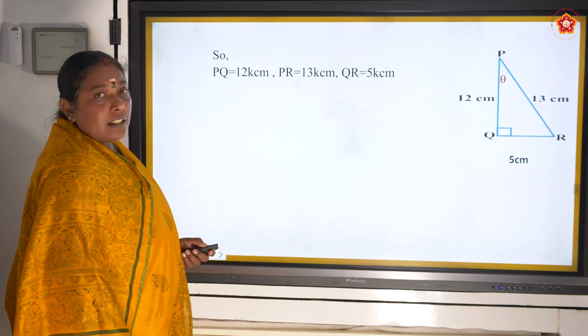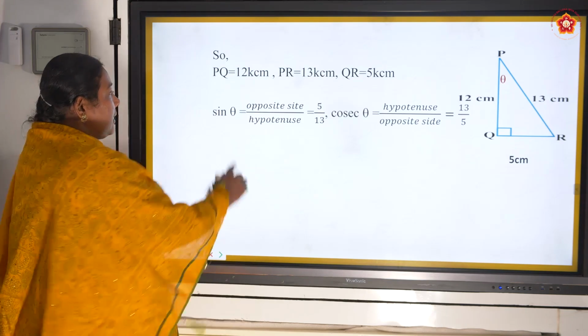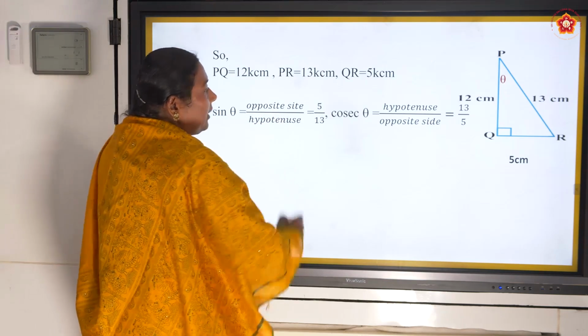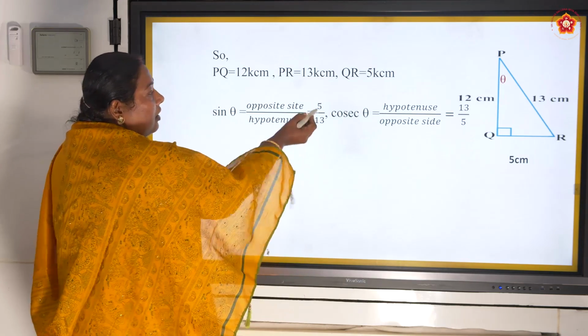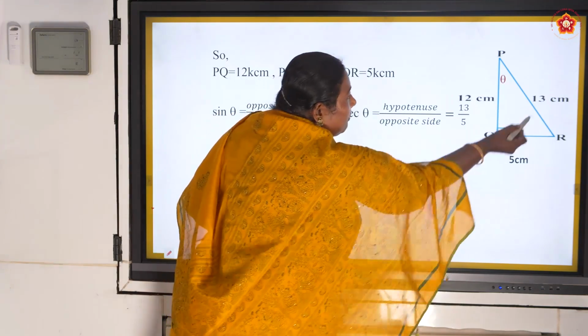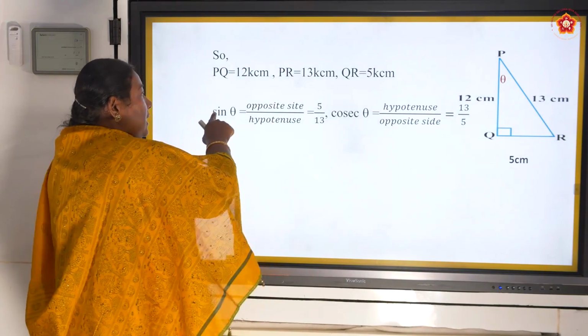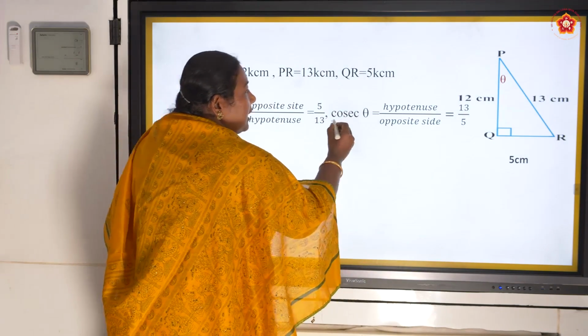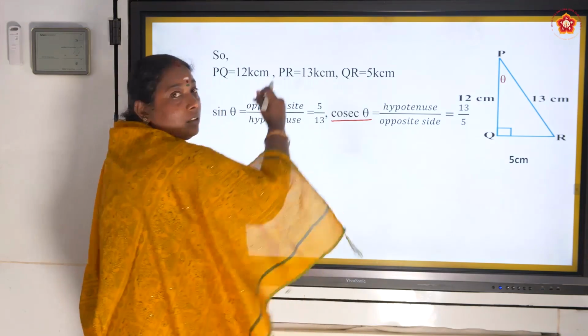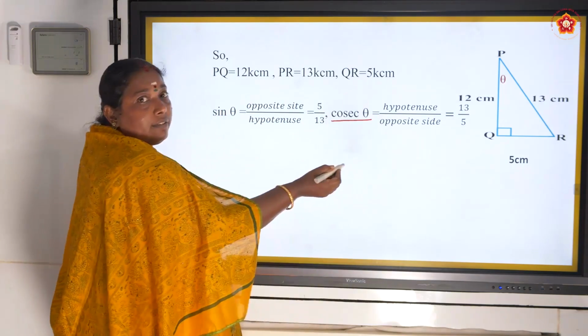Now we have the triangle. Write sine theta is equal to opposite by hypotenuse, so it is 5 by 13. The reciprocal is cosecant, 13 by 5.